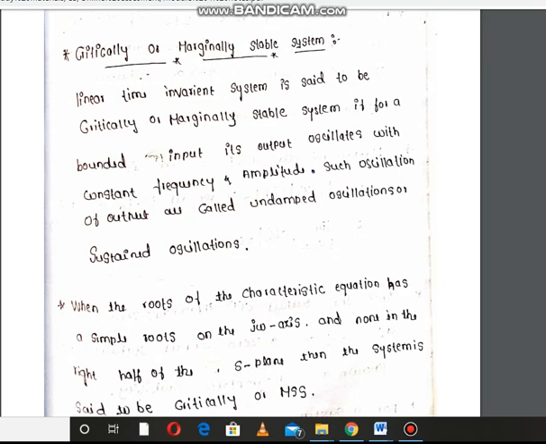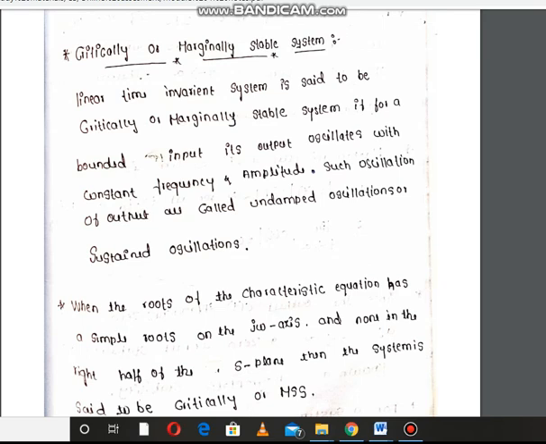Now, marginally stable system means that for any control system, if we plot the response, it gives only transient responses, with constant frequency and constant amplitude, but it keeps on oscillating.